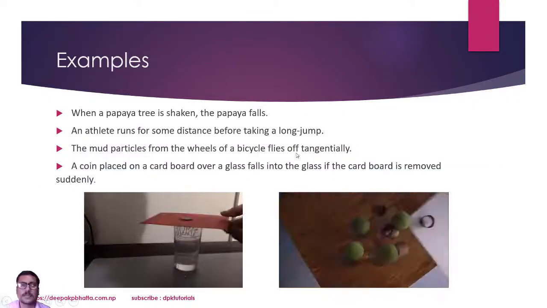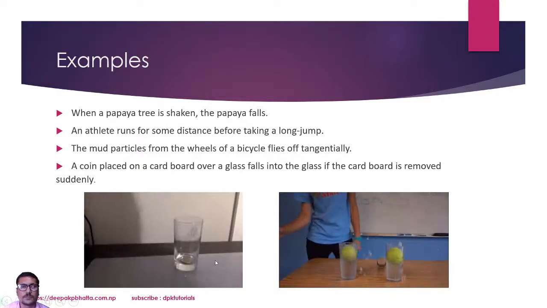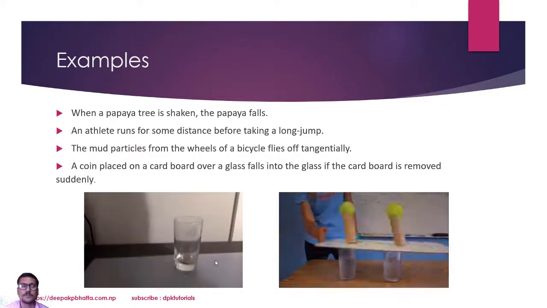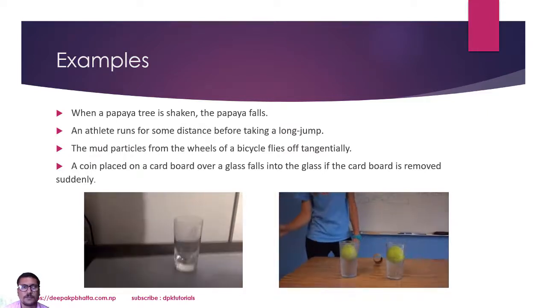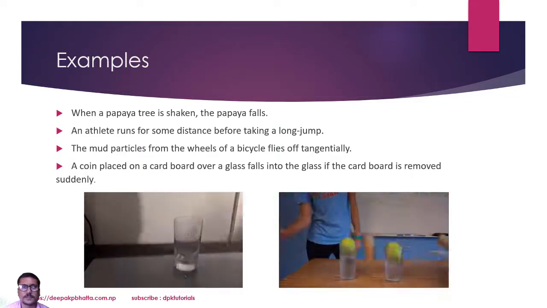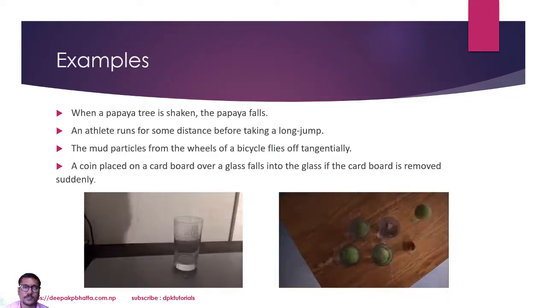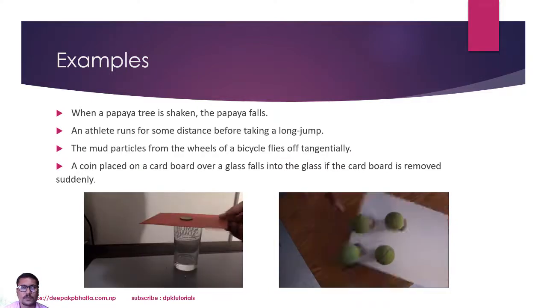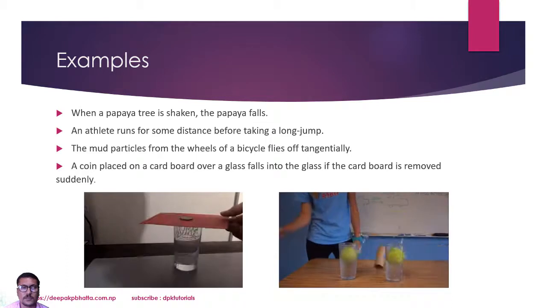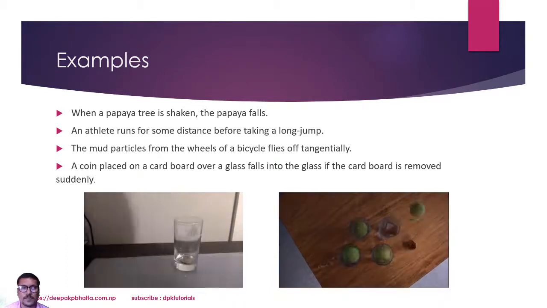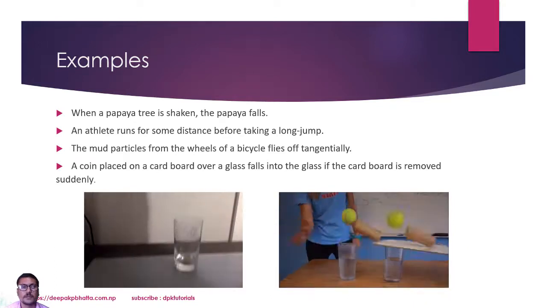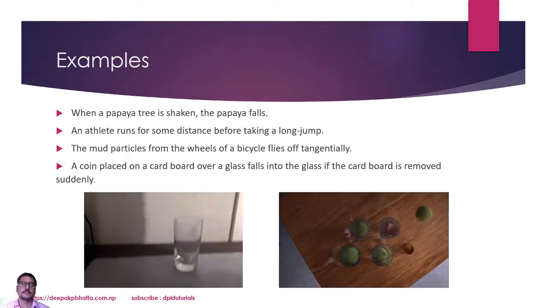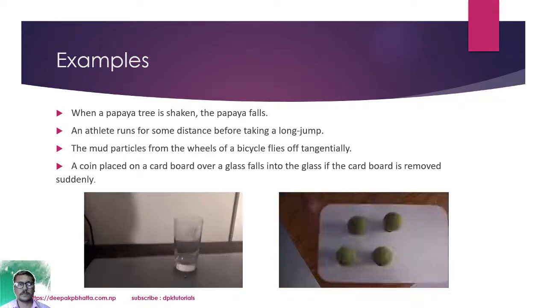You can do this practically. In the two pictures below, you can see a coin placed on a cardboard over a glass falls into the glass if the cardboard is removed suddenly. Look at the picture to see why this happens. This is the first law of motion. The coin is at rest, the cardboard is in motion, and the coin wants to stay in its original state and falls into the glass.